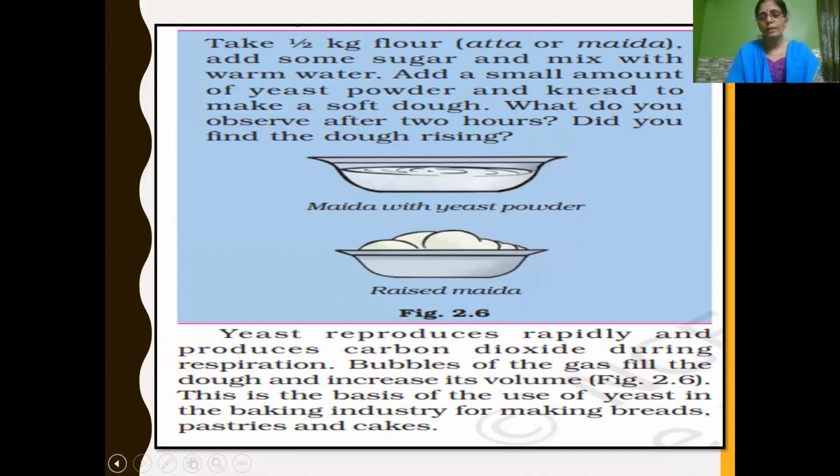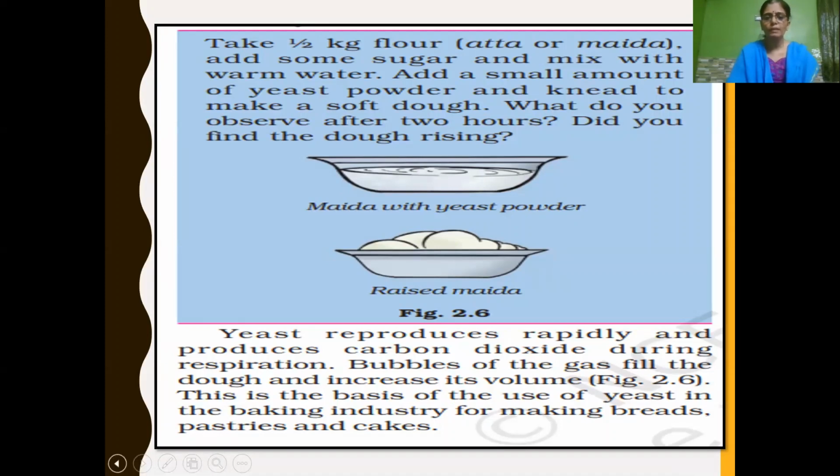And now let us see how fermentation takes place. You can do it on your own. Now let's see this activity. Take half kg flour or 2 cups, however much you want. You can take wheat flour, which we call atta, or maida, and add a little sugar and mix it with warm water. If you want, add a small amount of yeast powder, and make a soft dough. And after 2 hours, what do you observe?